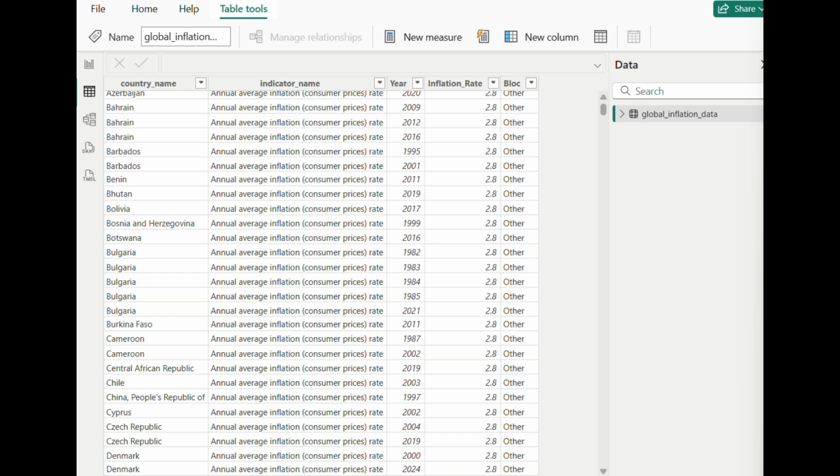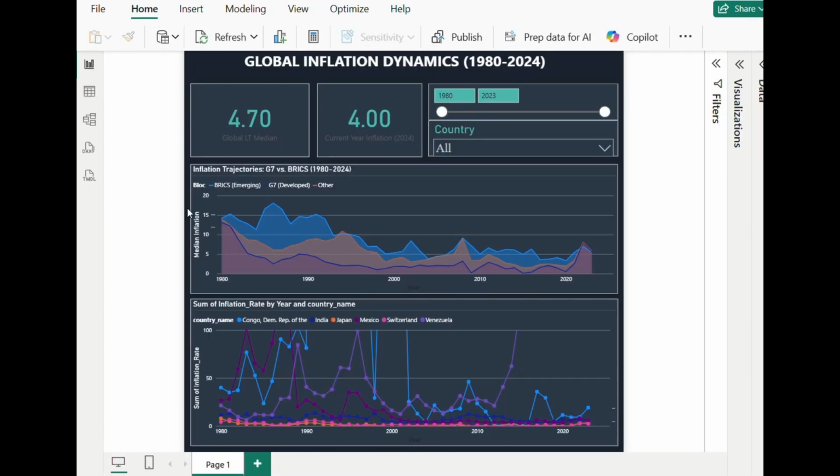Our goal is to understand how stable inflation has been over time, the difference between rich and developing countries, and how well policies worked across the world. We have used inflation data, like you can see over here, from 1980 to 2024, covering 60 plus countries. Countries are split into G7 and BRICS.